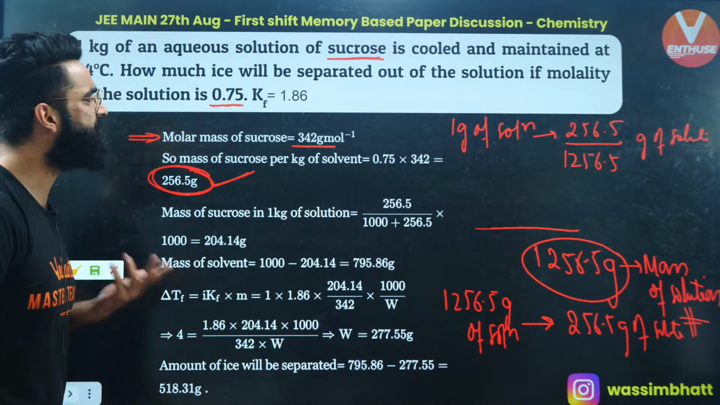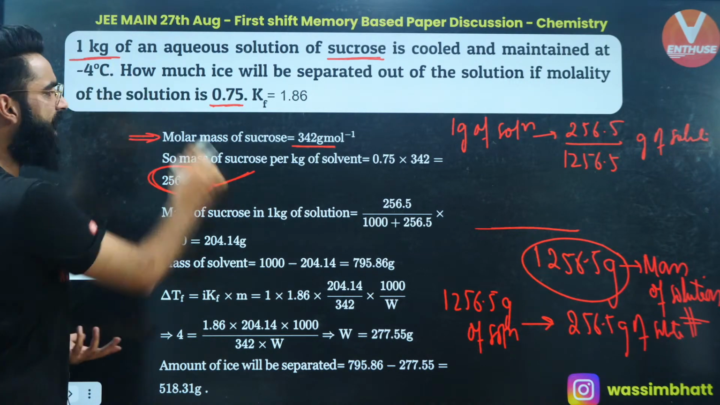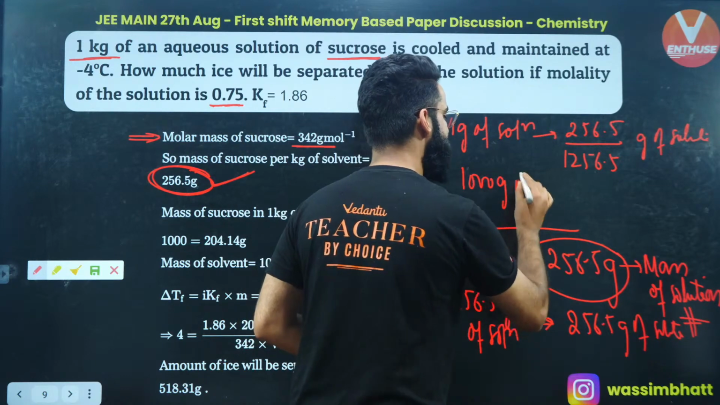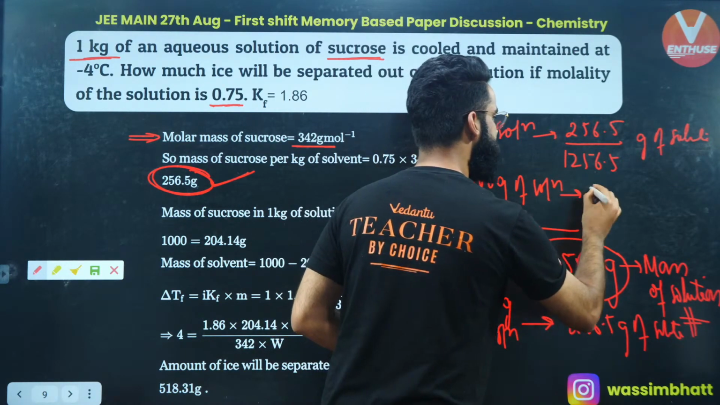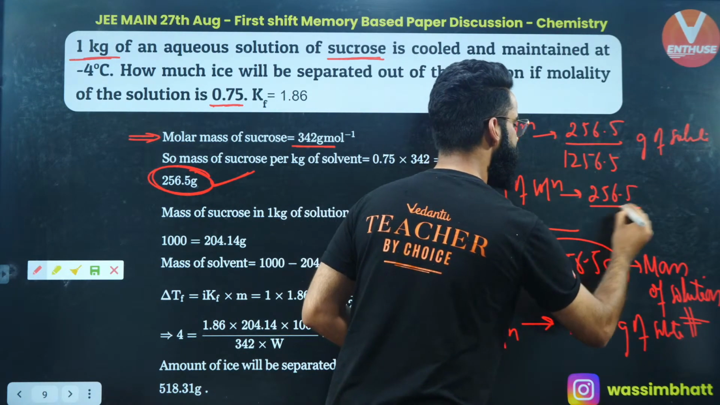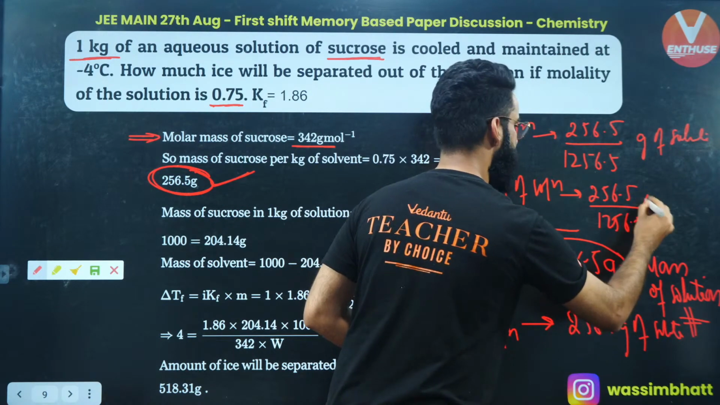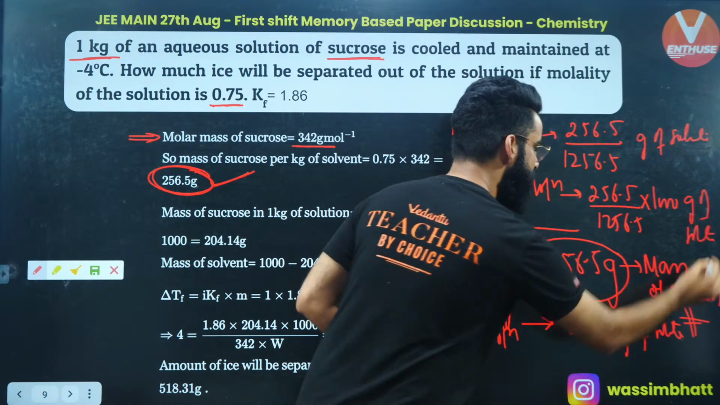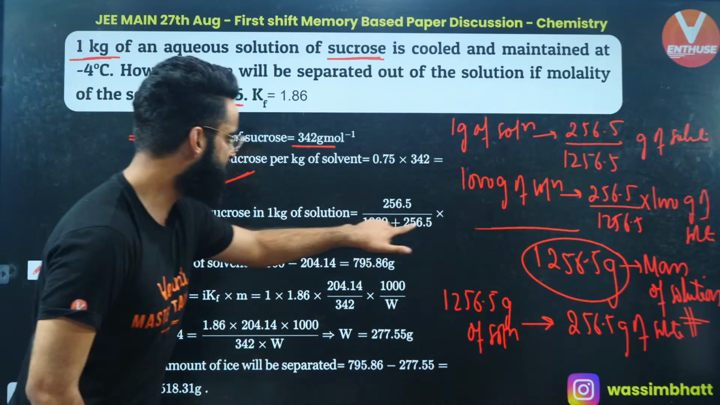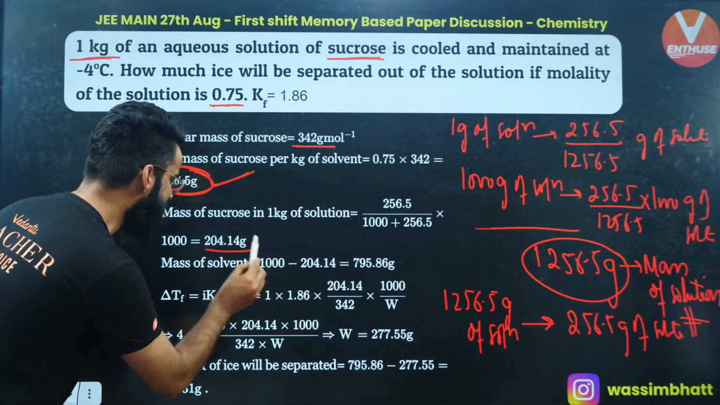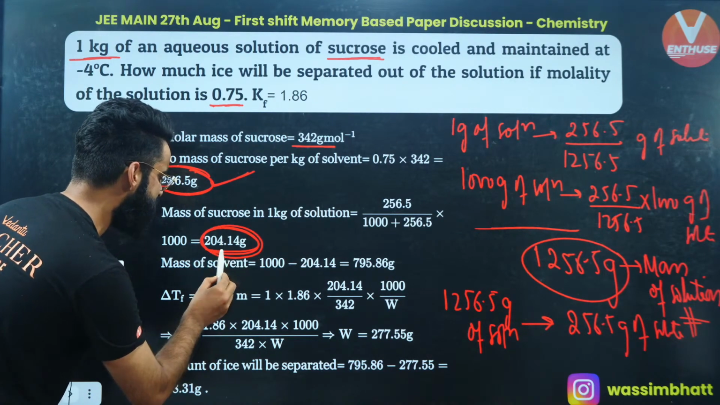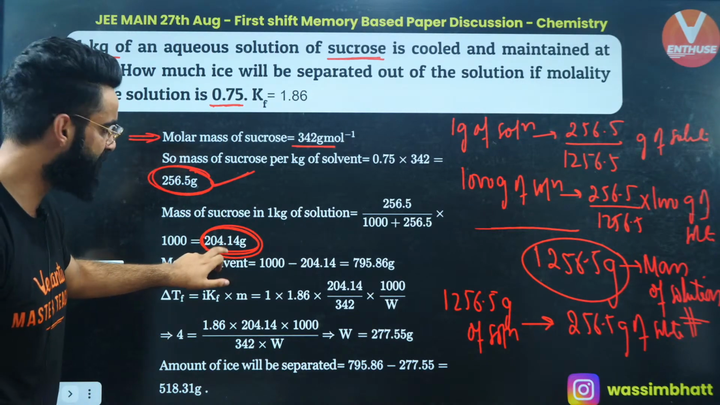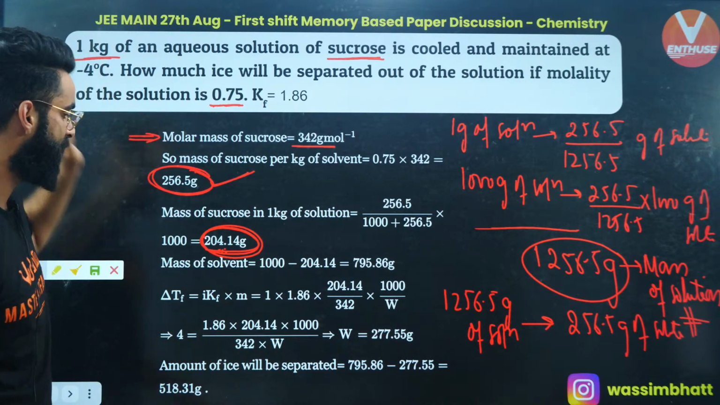But how many grams of solution do we have? We have got 1 kg of aqueous solution. That means we have got 1000 grams of solution. Can I say 1000 grams of solution will contain 256.5 divided by 1256.5 multiplied by 1000 grams of solute? Okay, so I got to know these many grams of solute are present in 1 kg of the solution, right?